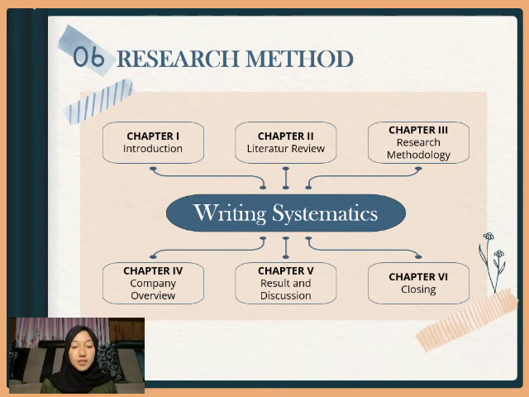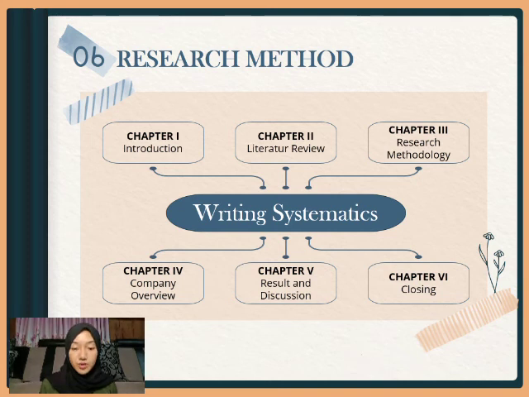Next, writing systematic. Chapter 1, Introduction. This chapter describes the background, problem formulation, objective, and benefit of the research. Chapter 2, Literature Review. Chapter 2 outlines the theories that underlie this research. Chapter 3, Research Methodology. This chapter contains the description of methodology, type of data, data collection technique, data analysis method,